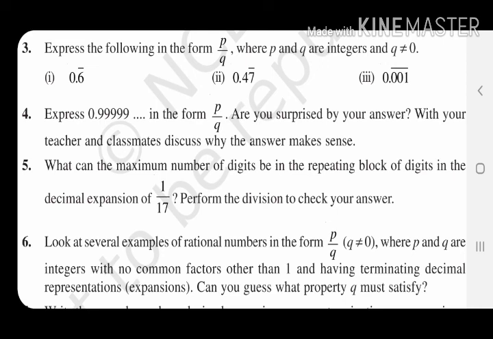And the third bit, how many digits in the numerator? On the numerator I will write all the digits, that is 0001, that means 1. Is there any digit without bar? No, there is no digit without bar, so nothing will be subtracted. So the numerator is 1. In the denominator I will check on how many digits there is bar. It is 3 digits. So there will be 3 nines. Is there any digit without bar after decimal? No, there is no digit.